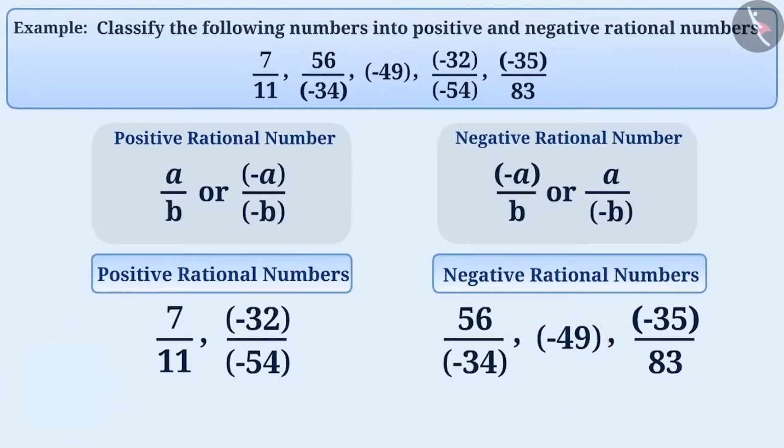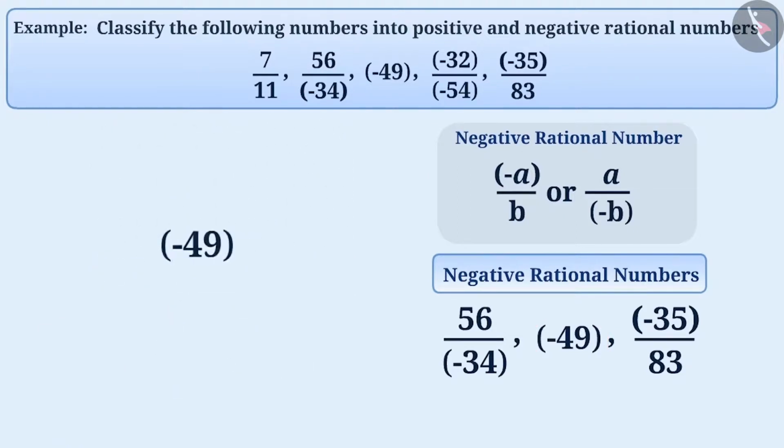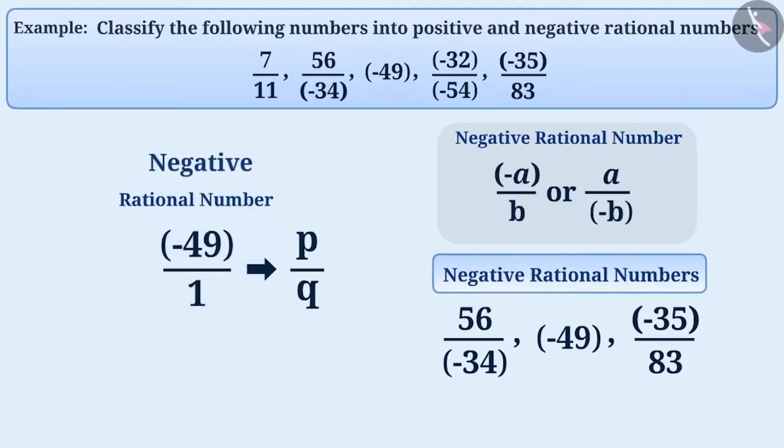Let me tell you. Since minus 49 can be written as minus 49 by 1, this number can be represented in the form of p by q, which shows that it is also a rational number. Since of its numerator and denominator, only the numerator is a negative integer, this number is a negative rational number.